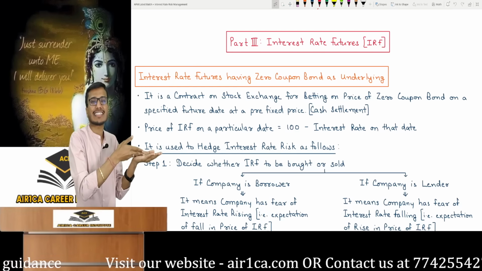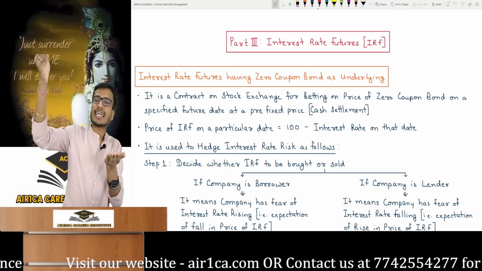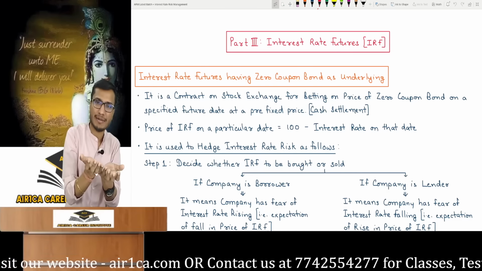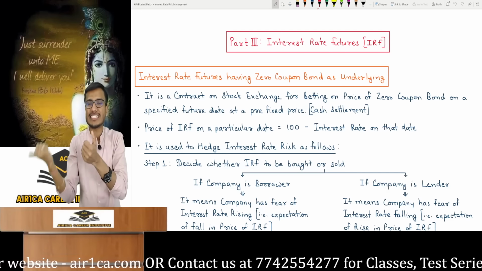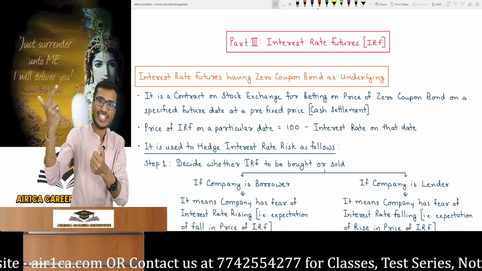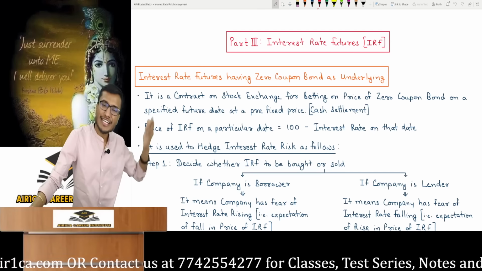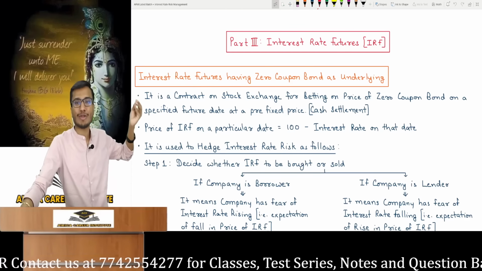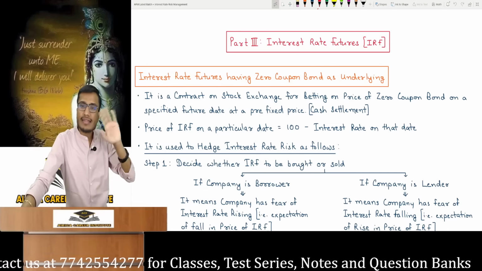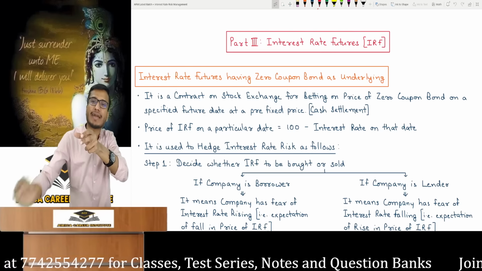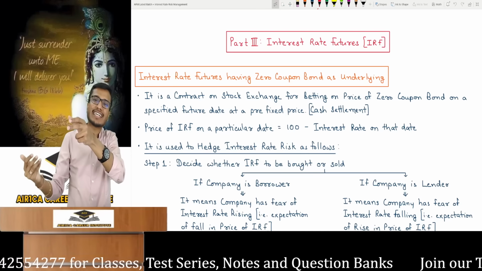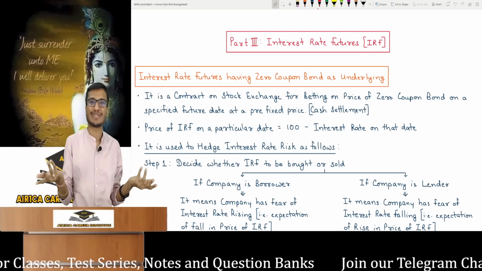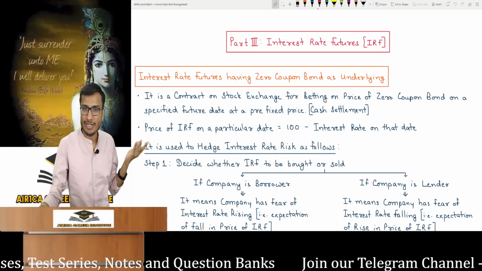Haven't we done this with shares before? For instance, if I bet the share price will go above 2500 in 3 months. If it went up, I won, and if it went down, I lost with an upside bet. With a downside bet, if it went down, I won. If it went up, I lost. The amount is the difference. It's the same process we have already learned for calculating gain or loss in equity derivatives, making it very easy for the exam. Simply observe the zero coupon bond price you bet on. Your gain or loss, whether an upside or downside bet, depends on its difference from maturity price. The process is identical. And exam wise, this is free marks.